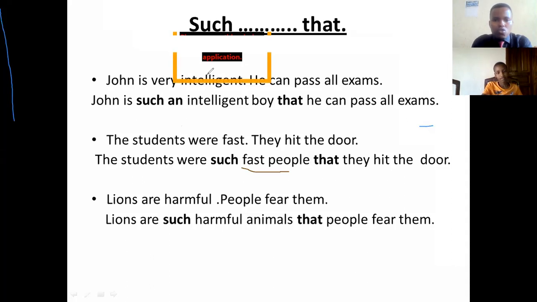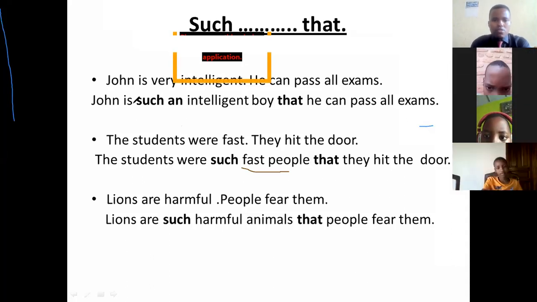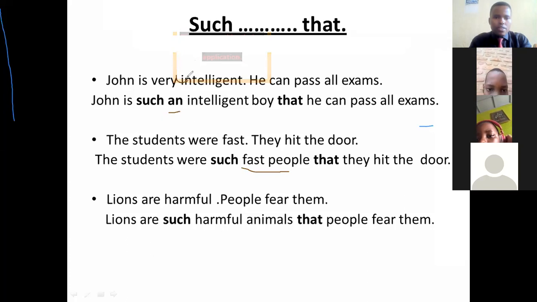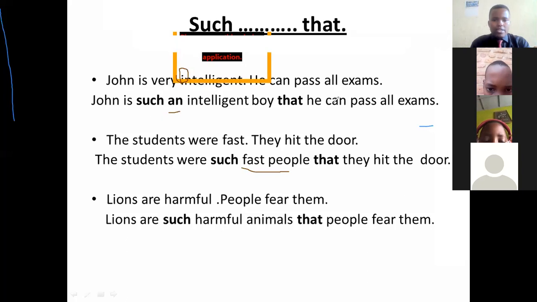We are going to join the two clauses here by using such that. But remember, when the adjective is starting with a vowel, is it clear? It is better we use an article. Then we shall say John is such an intelligent boy that he can pass all exams.